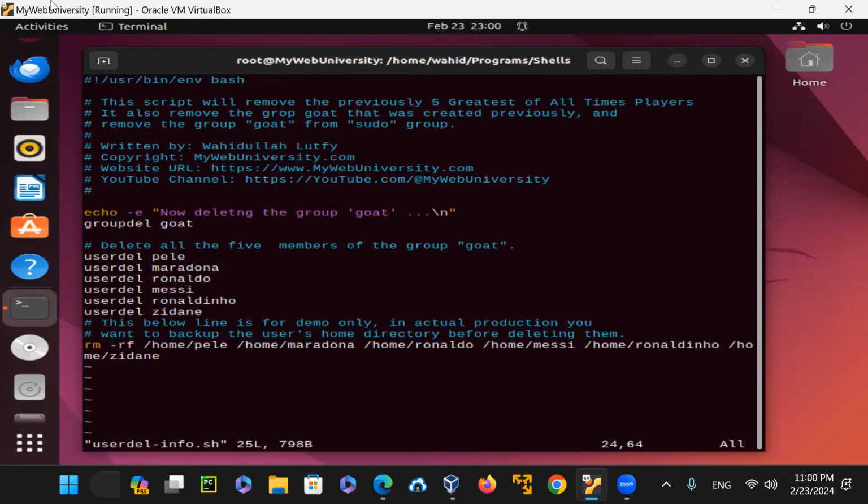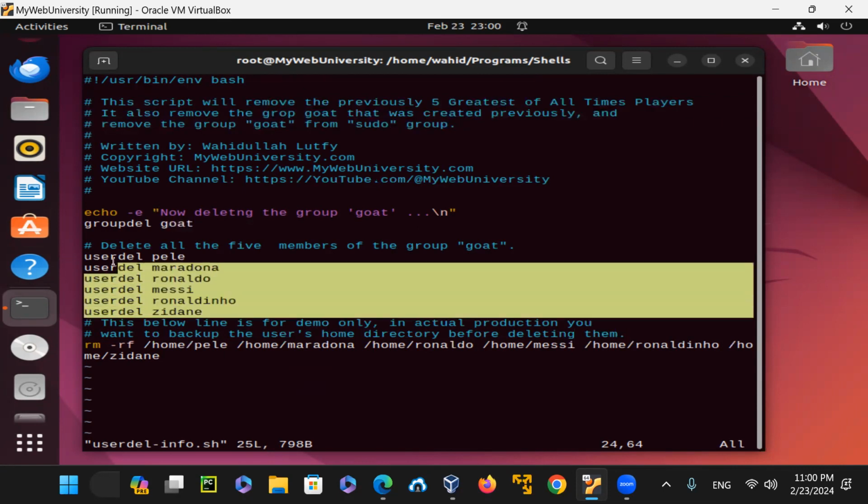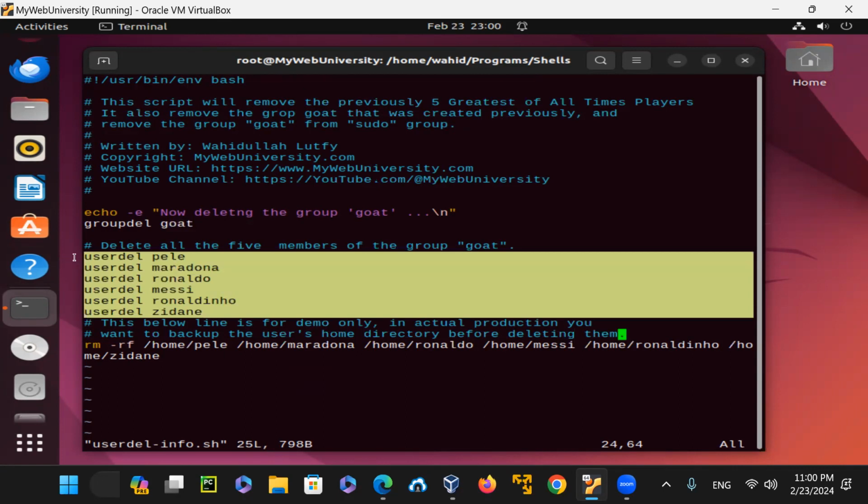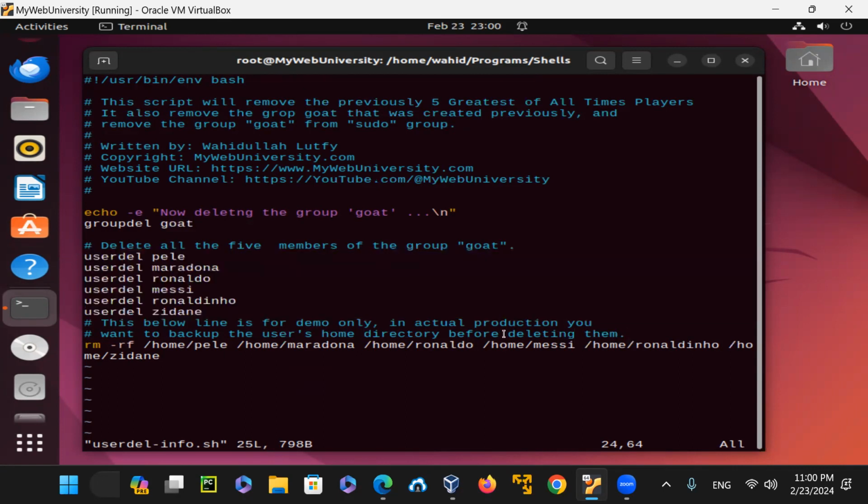So on this one, the same users that I created, I wrote a description here saying that I want to just delete the group now, and then every member that is there, I want to delete their user group and also take them out of the home directory. The home directory, for security purposes, you don't want to do this one.